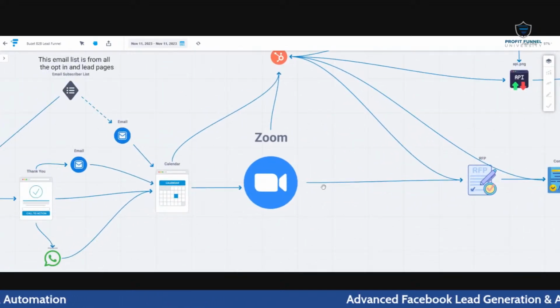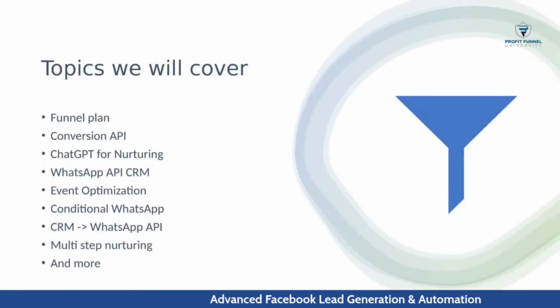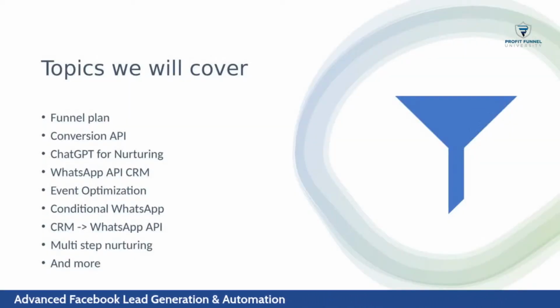In between, multiple WhatsApp messages and multiple emails are sent to our target audiences, and that is how we keep them in the loop. Hope it is clear. If you are clear, just type clear in chat so that I am aware. Now moving to the next part, conversion API. How I am using conversion API and how it is treating me. Let me show you that.